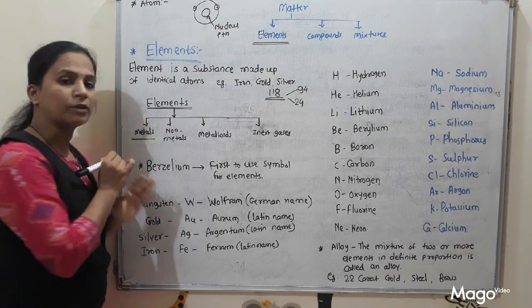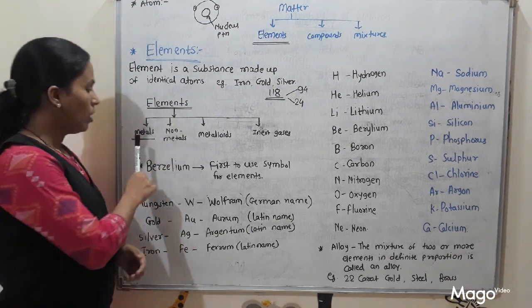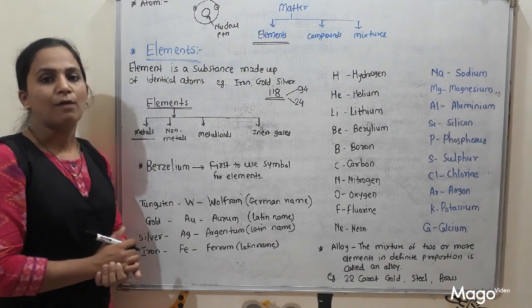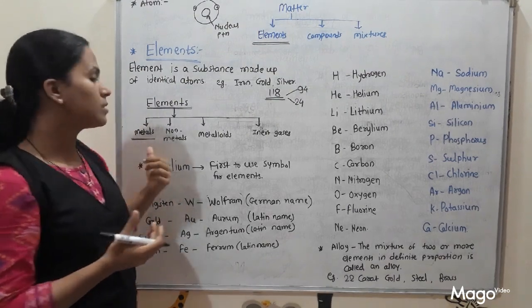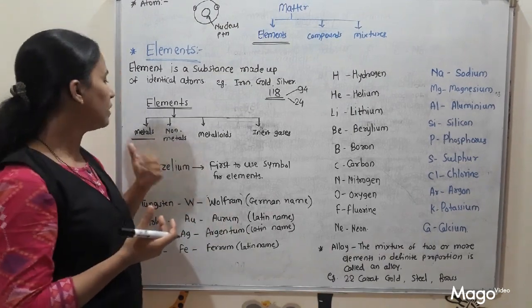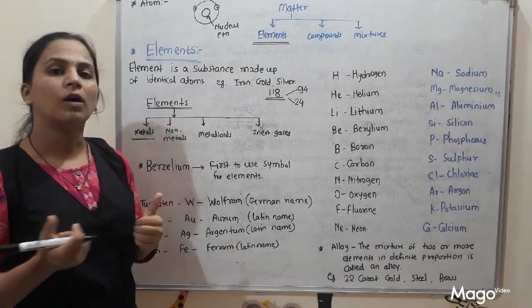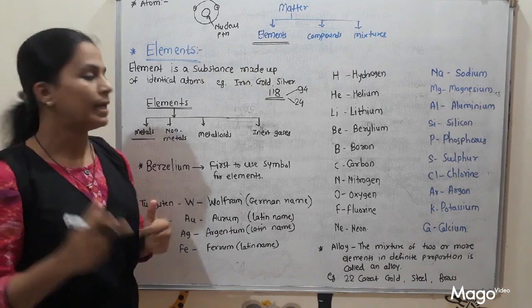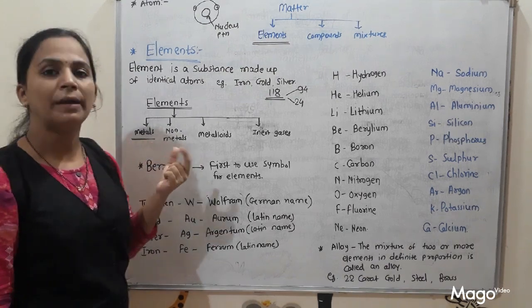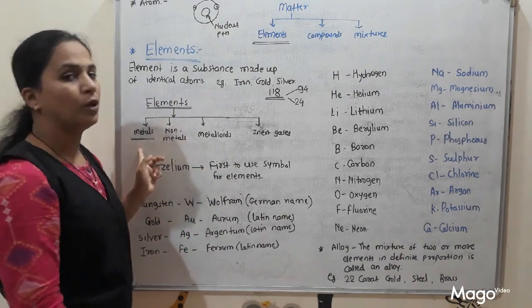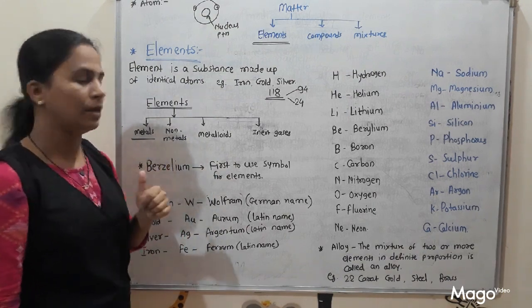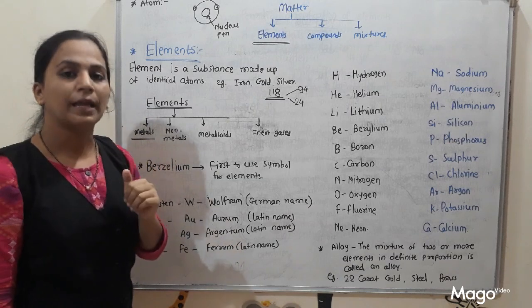So what do you think? What are the properties of metals? All metals have shine, means they are shiny. Like gold, silver, these metals are shiny. Then these metals may be solid or liquid. Almost all metals are in solid state, but only one exception is there, mercury. Mercury is in the liquid form.